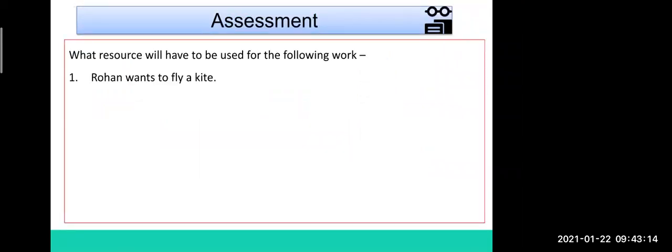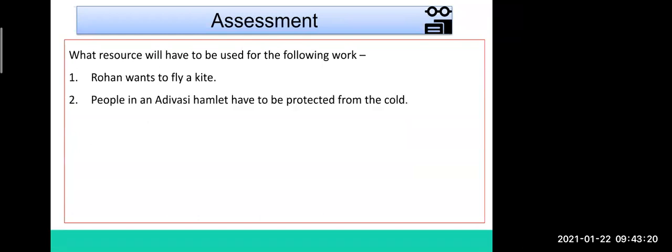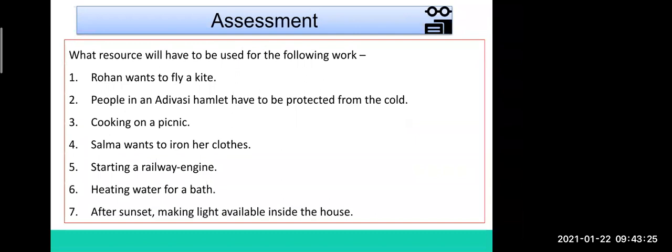Now the keywords which we learned in this lesson were bioenergy device and renewable energy. These were the two words which we learned in this lesson. See, this is the assessment for you. What resource will have to be used for the following work? Now here I had given 7 sentences. You can see here, 7 sentences I have placed here. First two we will solve and the rest you will solve and show to your teacher.